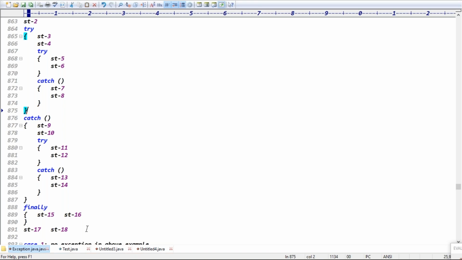Exception in statement 3, catch is matched. What do I put now? 1, 2 executed. Except 3, 4, 5, 6. Does that mean 7, 8 also executed? Except 3, 4, 5, 6, 7, 8. Are 13, 14 executed?